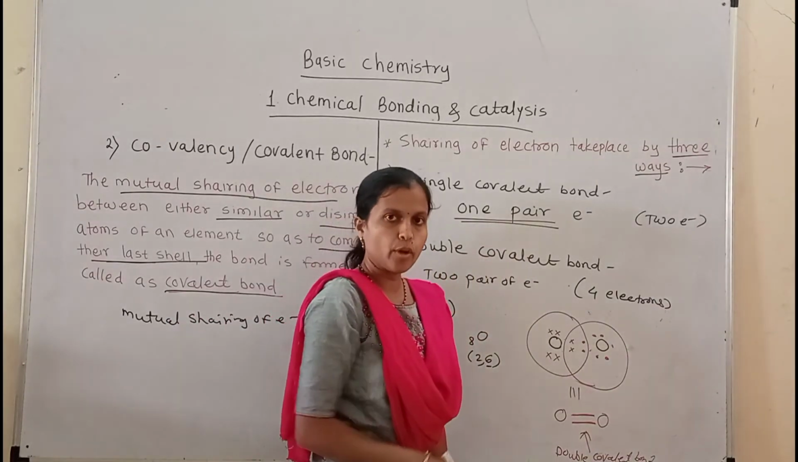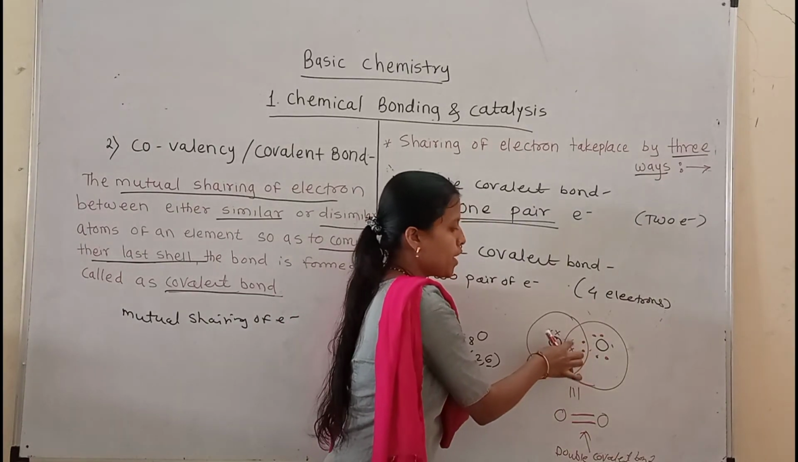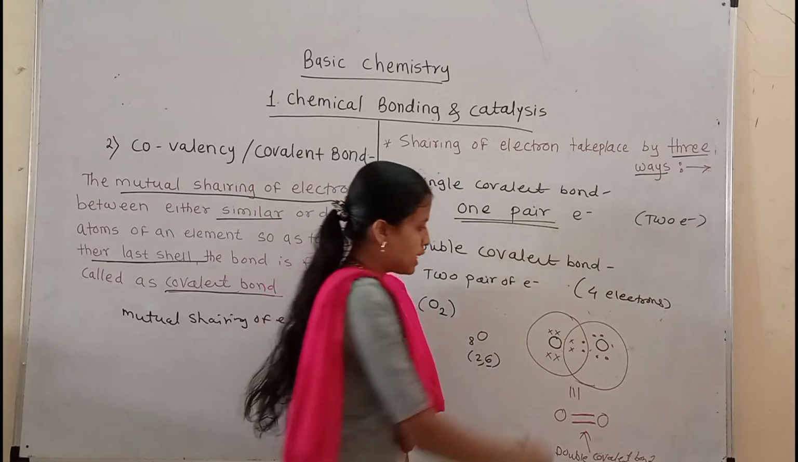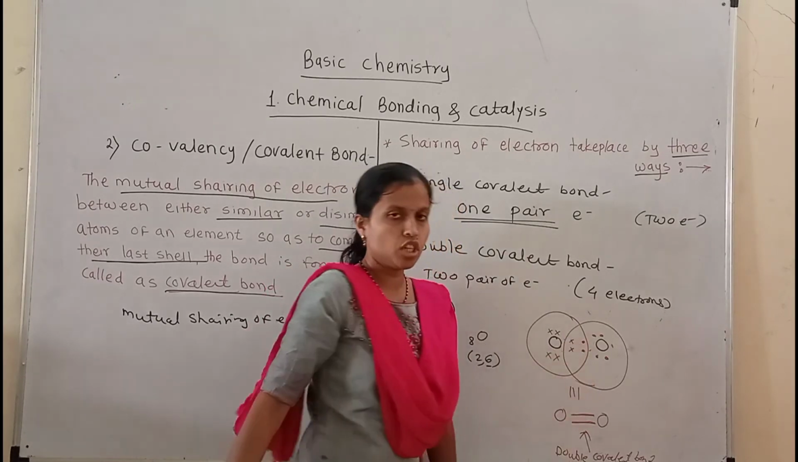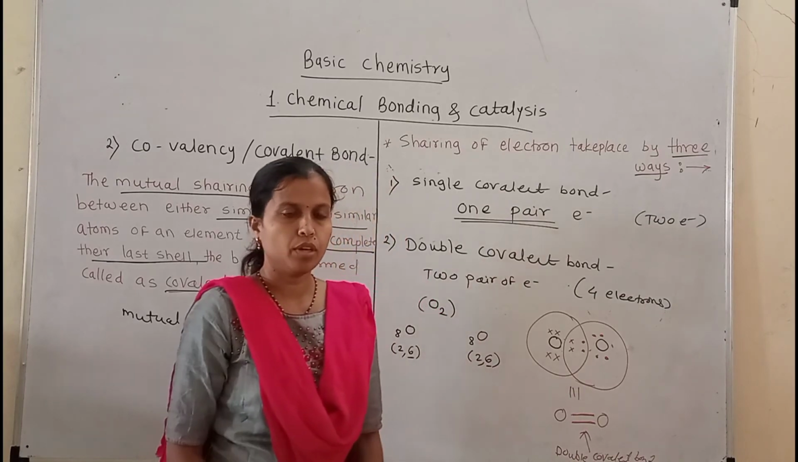Because this double covalent bond will be formed because they can share the two pairs of electrons with each other. That means the 4 electrons they can share with each other. So that's why double covalent bond will be formed in between these.